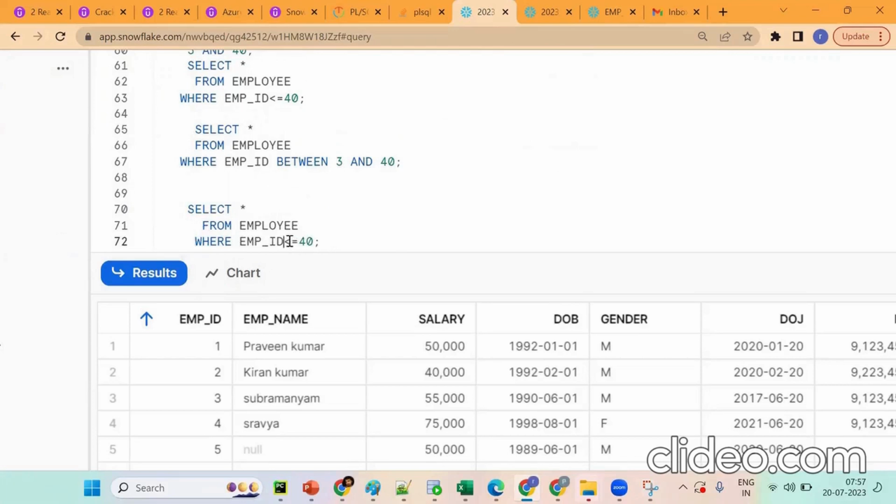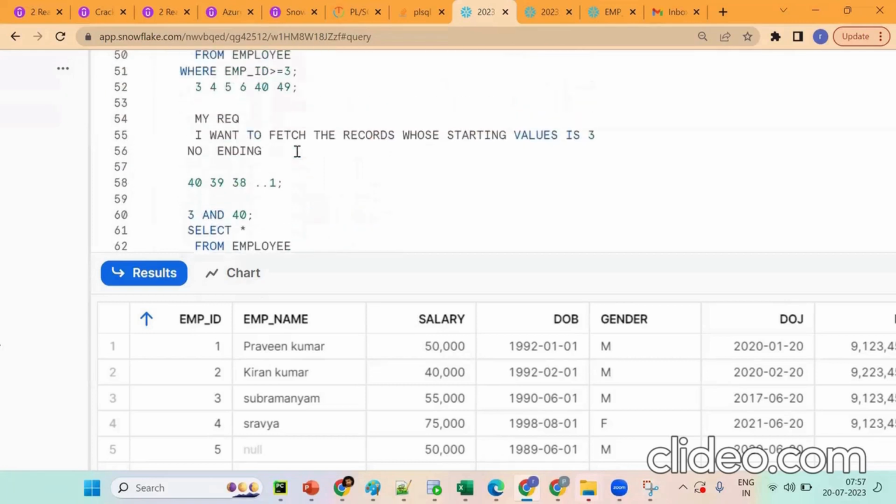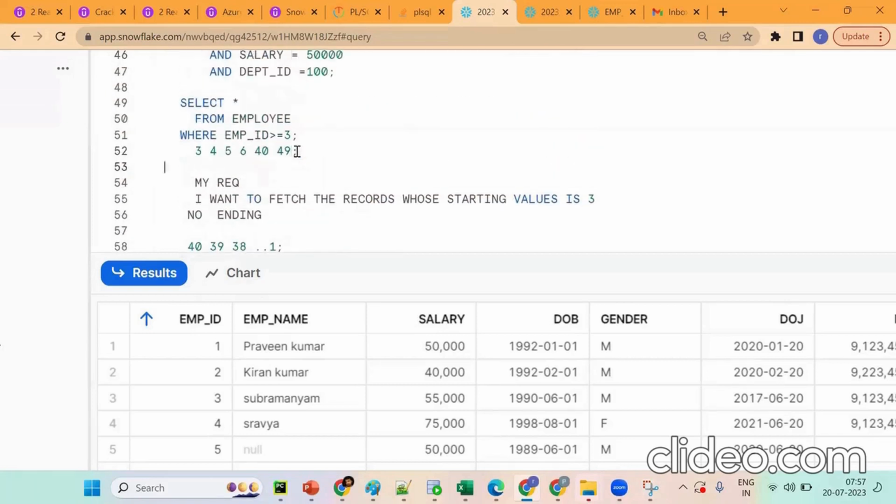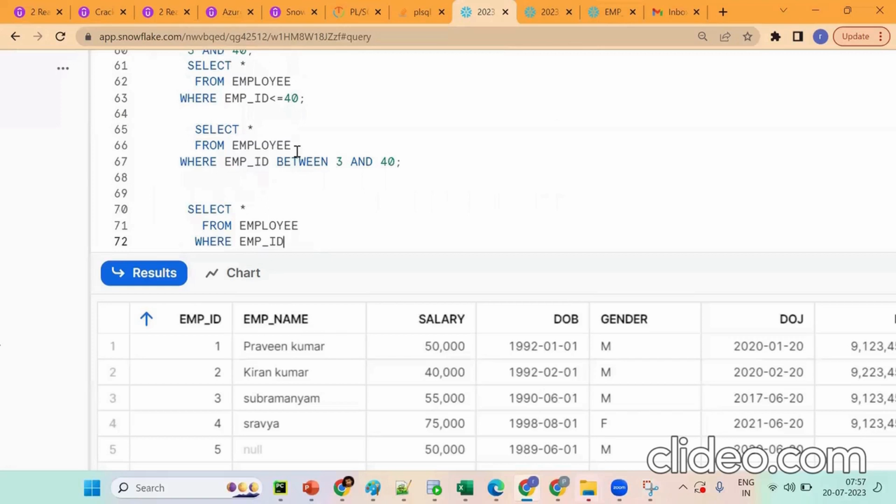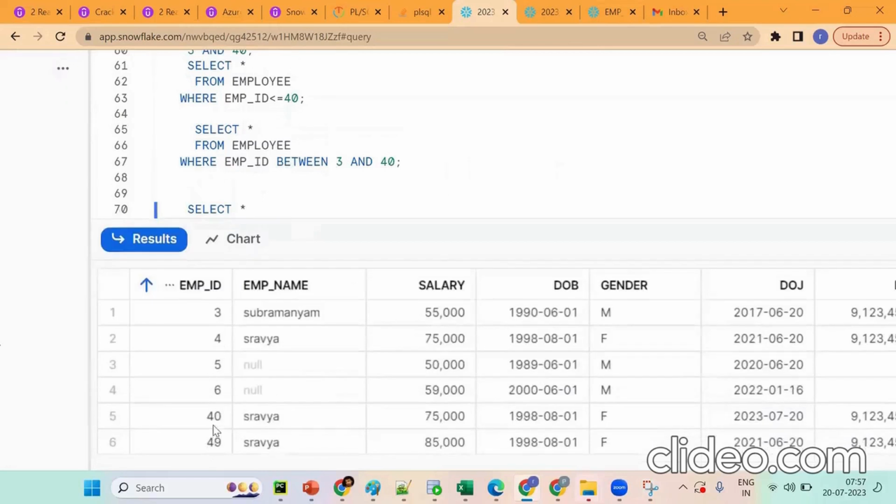Remember, select is very, very important because it decides which one we want and want to see. Okay, so it is projecting a range. Other than range, I know the ending value and all the columns, less than 40. Suppose I don't want all the columns, I want only specific columns. Employee ID greater than or equal to 3 and less than or equal to 40. So it is projecting 3 to 40, and when I put star, all the columns as well as the records from 3 to 40 are shown.